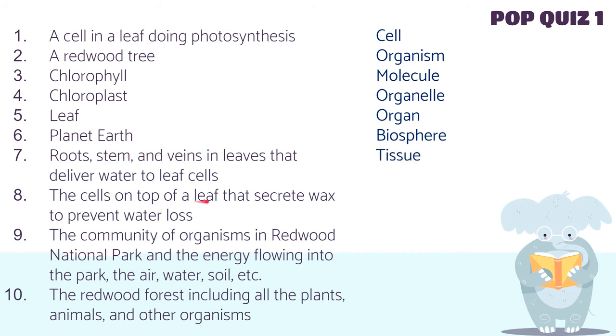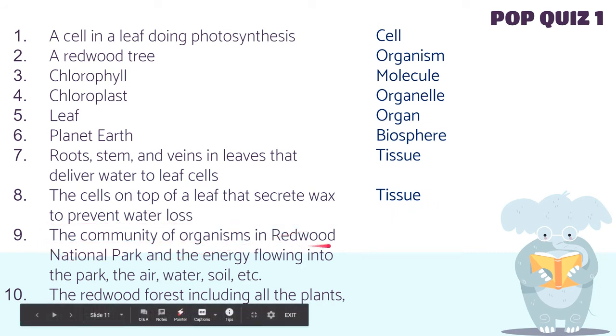The cells on top of a leaf that secrete wax to prevent water loss. Cells on top of a leaf. Tissue. So these are different cells, several cells performing the same function. Tissue. The community of organisms in Redwood National Park and the energy flowing into the park, the air, water, and soil. So community, energy, air, water, and soil. So that makes up an ecosystem. The redwood forest, including all the plants, animals, and other organisms. Community. So these are all living organisms.